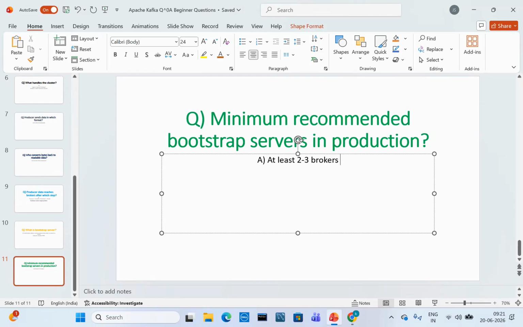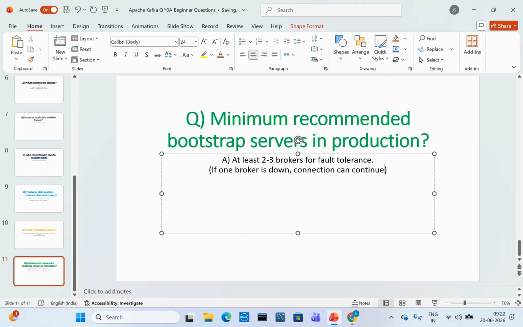Suppose we are doing it manually. If you are following the provisioned approach, use at least two to three brokers for fault tolerance. That means if one broker is down, the connection can continue.